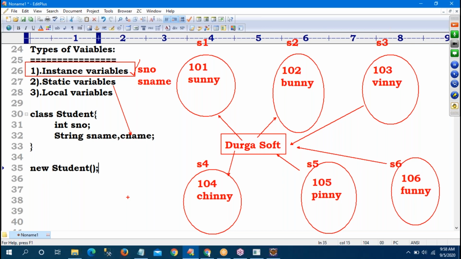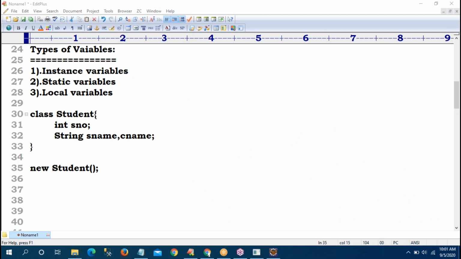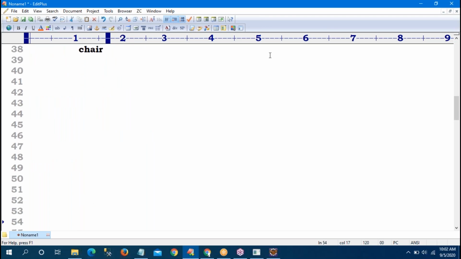Sir, are you getting clarity? I will use a simple example. Assume that if it is an offline class, there are around 50 to 60 students in front of me. Take a chair as one variable. Is chair an instance variable or a static variable?